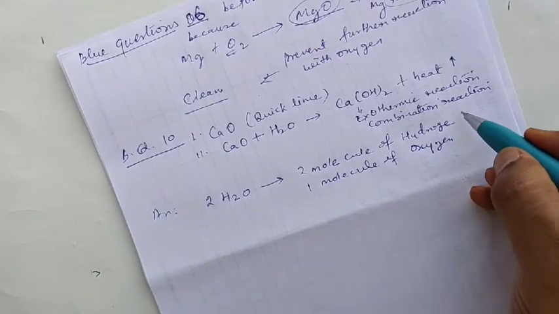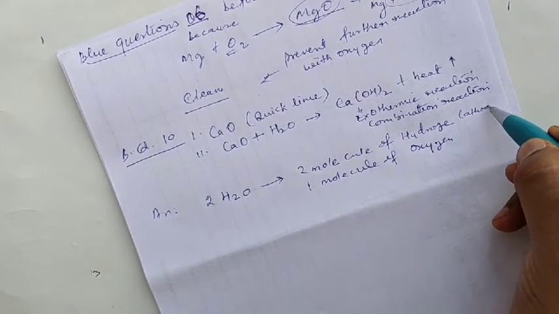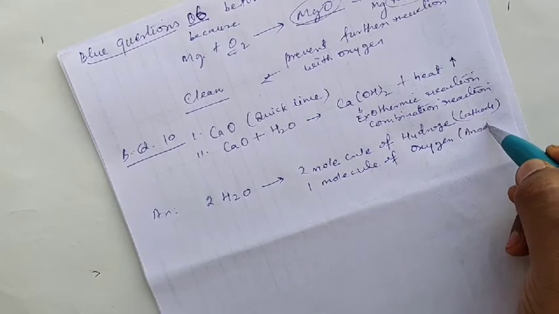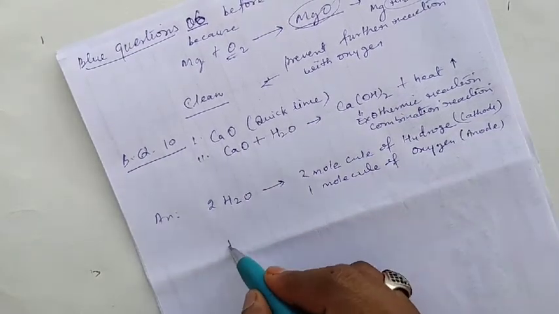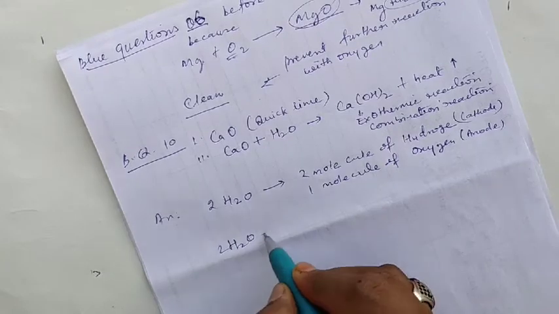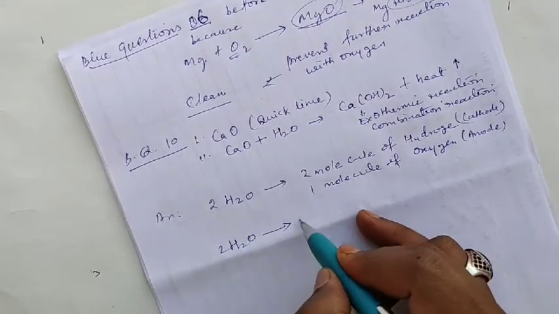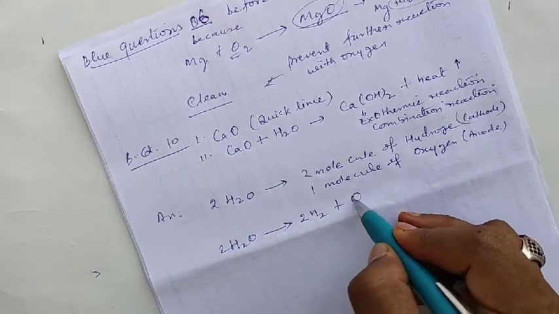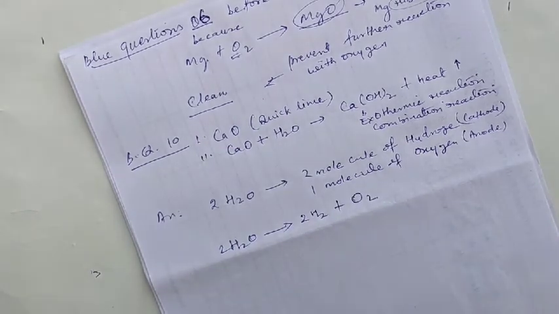Right? So hydrogen is collected at the cathode and oxygen is collected at the anode. We will get 2 molecules of hydrogen plus 1 molecule of oxygen.